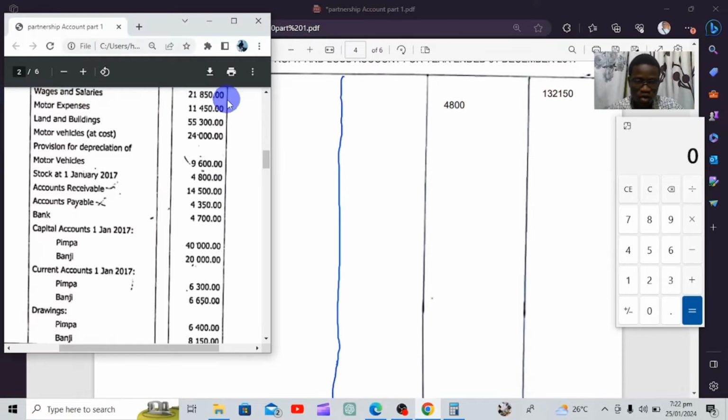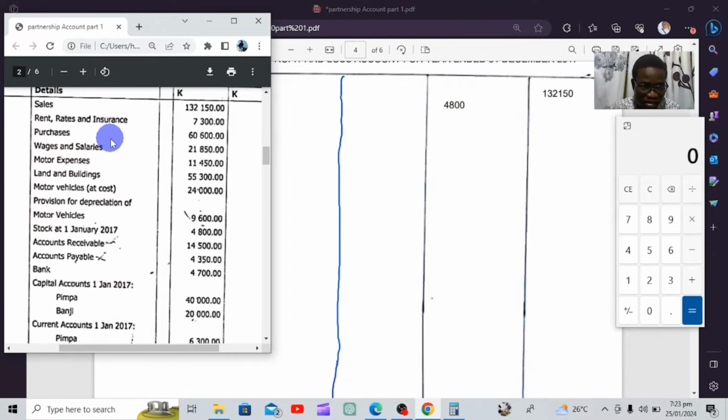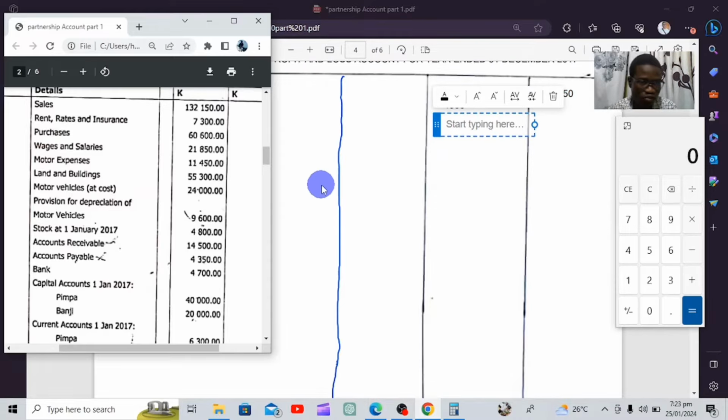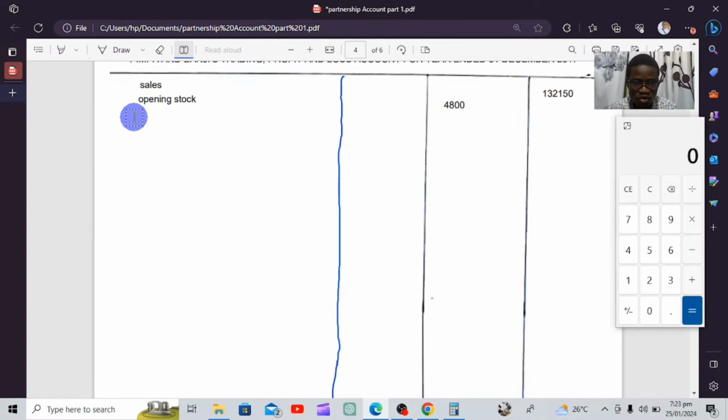From there, what are we going to enter? From our opening stock, we know that we're supposed to enter purchases. If there's carriage inwards on purchases, you don't write it in the middle column; you write it in the first column. But for our question, as we can see from the information we've been given, there is no carriage on purchases. So we're going to send it to the middle column. And how much was it? Purchases was 60,600.